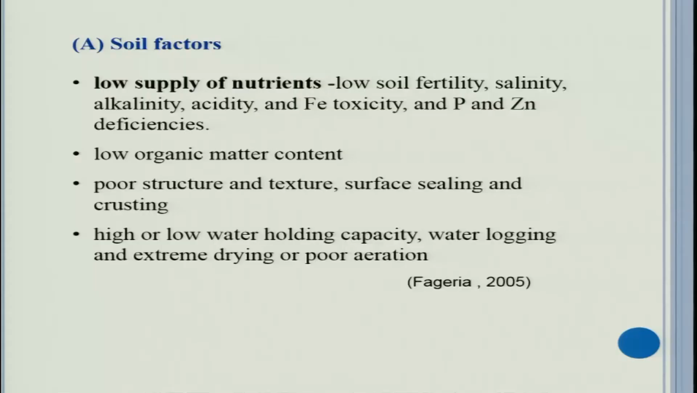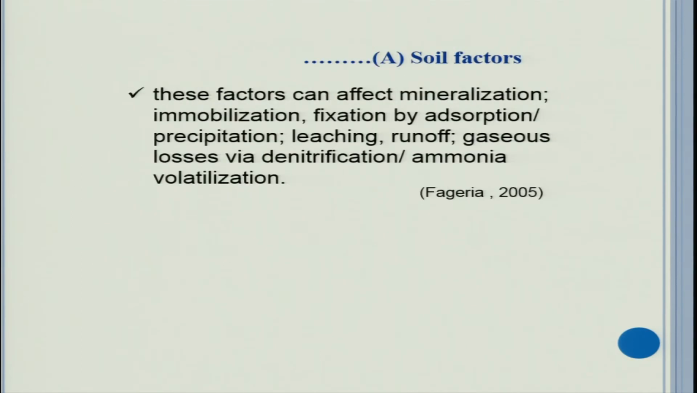For example, soil compaction. Due to soil compaction, there will not be enough oxygen in the soil, and also there will be very restricted root growth. So, it will reduce the nutrient uptake. Whatever fertilizer you may have applied, nutrient uptake will be low, the use efficiency will be low. High or low water holding capacity, water logging and extreme drying or poor aeration: all these conditions also reduce the nutrient use efficiency.